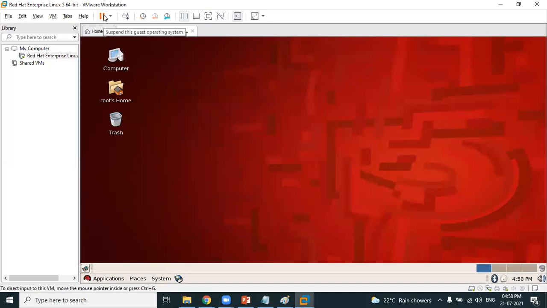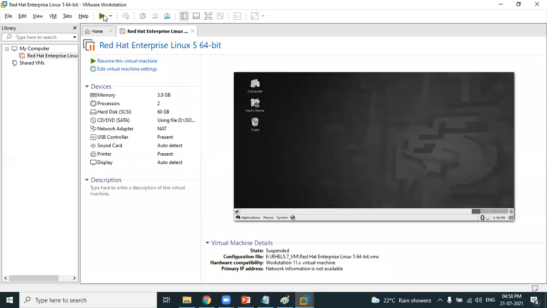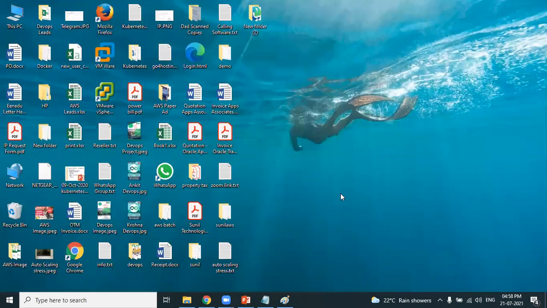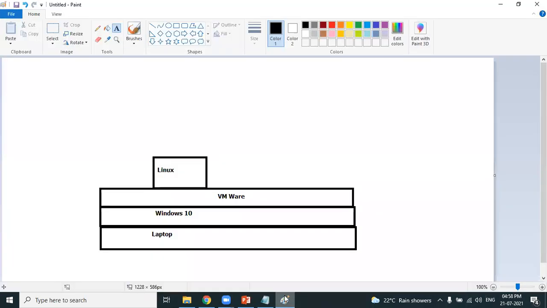Once you're done practicing your Linux, you can pause your Linux machine and close VMware. You're back to your actual operating system. This is more comfortable, right? Whenever you want to practice Linux, you can open VMware. Once you're done, you can stop VMware and come back to the actual operating system. Clear? So this is a better option. You have two environments: the actual environment is Windows 10, and the virtual environment is Linux. Like this, VMware is a virtualization software using which you can create virtual machines.